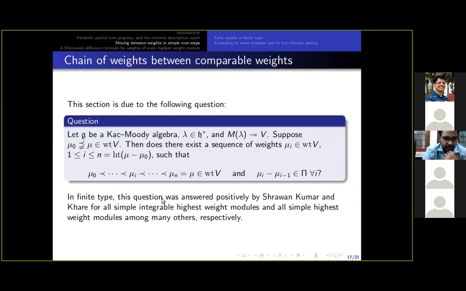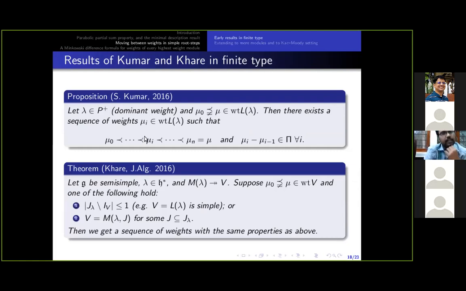This question was answered positively for any integrable highest weight module, but over semisimple Lie algebras. It was done by Shrawan Kumar, and later this result was extended to any non-integrable simple highest weight modules, again over semisimple Lie algebras, by my guide. And he extended it for a few more modules. These are the results: the proposition of Kumar and the theorem of my guide.